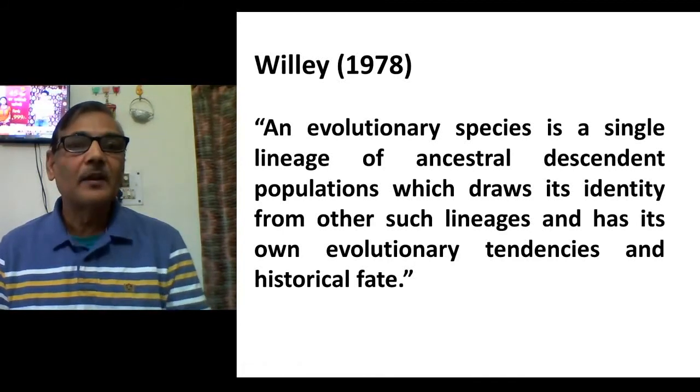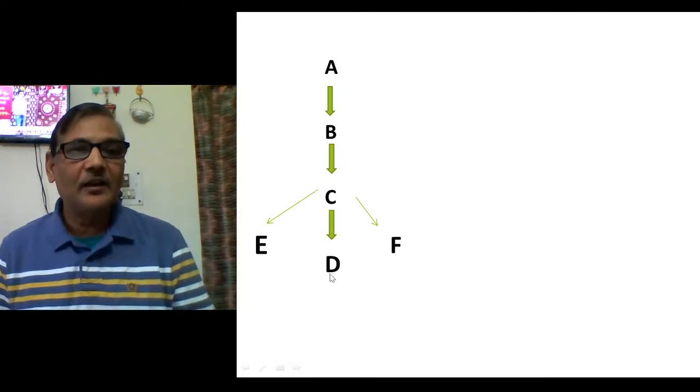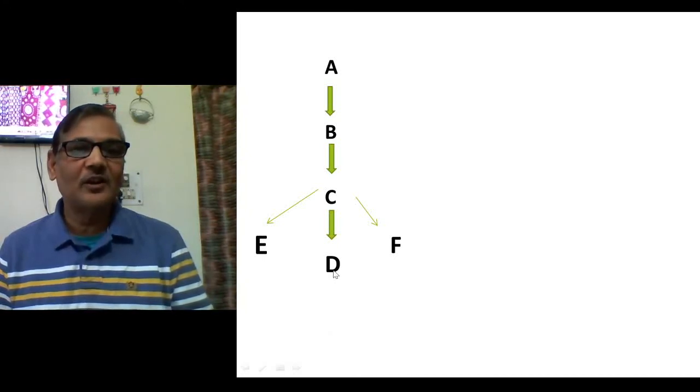It means this will be a species different from E and F, reproductively isolated from them, but all these had common ancestors, and according to Wiley it will also be capable of giving rise to other species in future, because it will not remain like this.